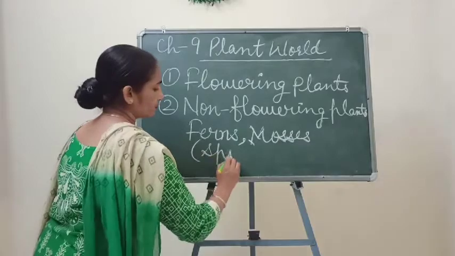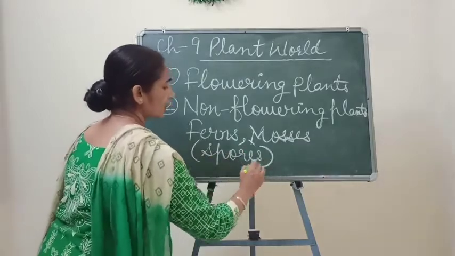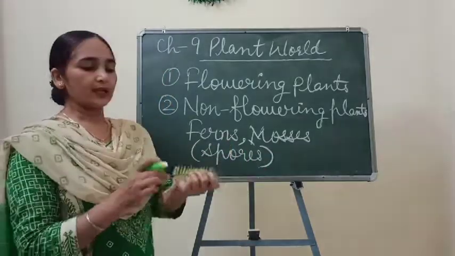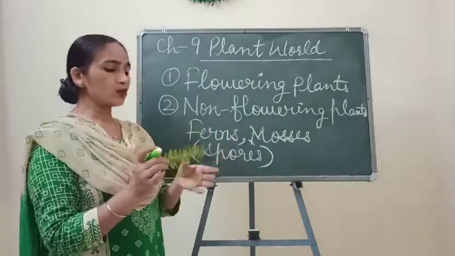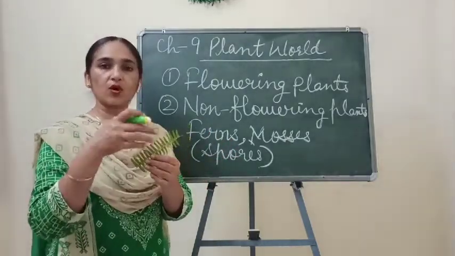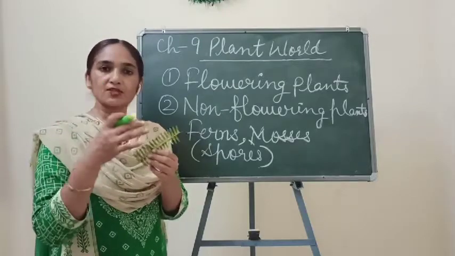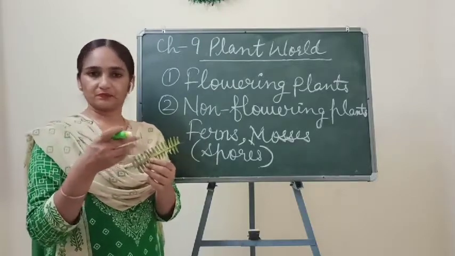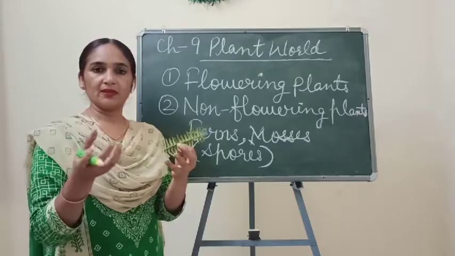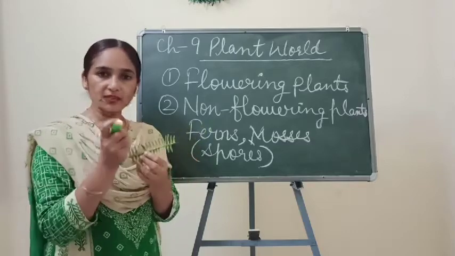They are not producing seeds. When the plant matures, or these leaves mature enough, they burst open the sporangia, the structures which contain spores.